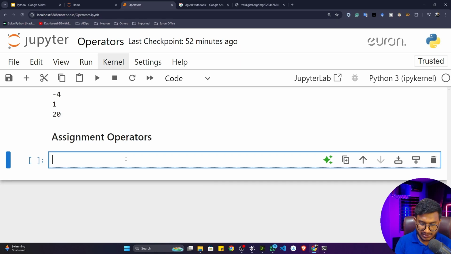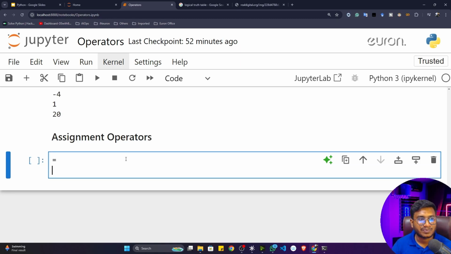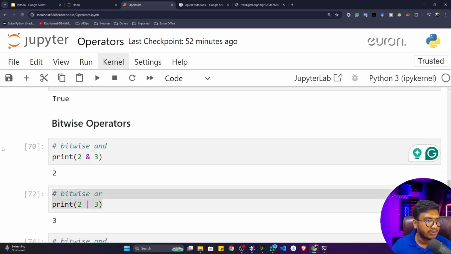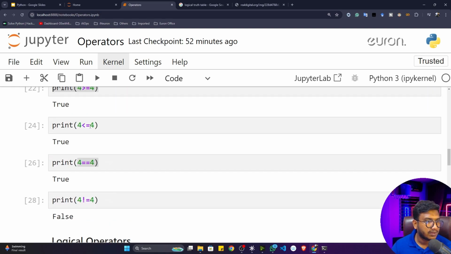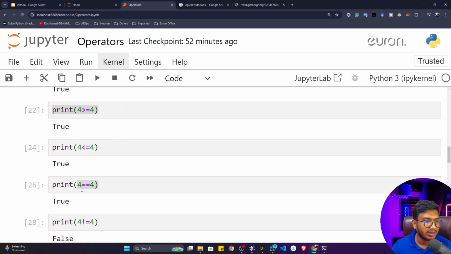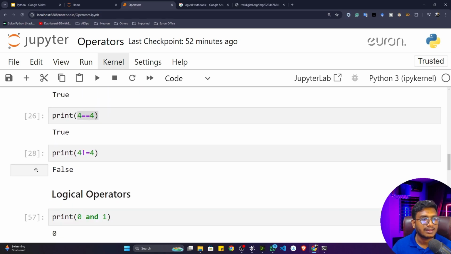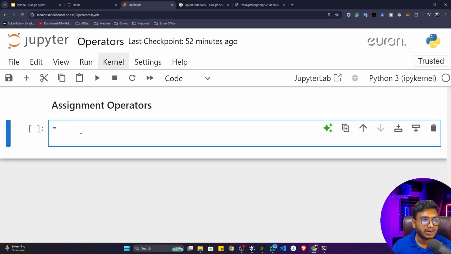The assignment operator is nothing but the equal sign. As of now, we have written equal a lot in our program. You can see we have used this equal sign, and this is actually called the assignment operator. You're assigning something. Let's say if I write a is equal to 2, here you are assigning this 2 inside a with the help of this assignment operator.